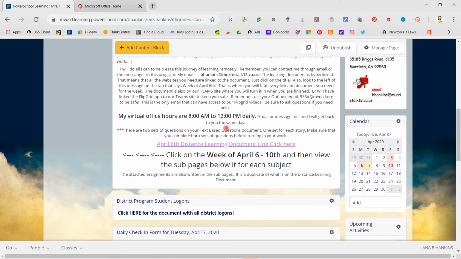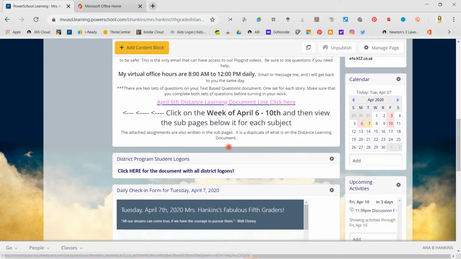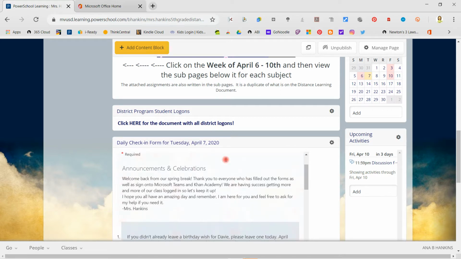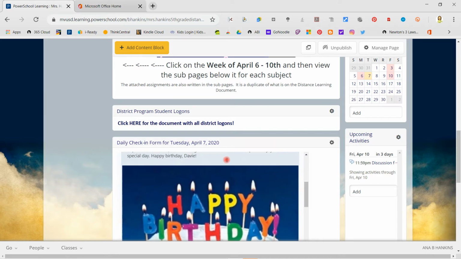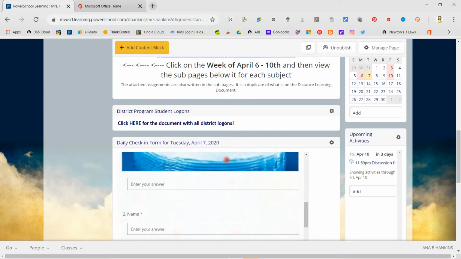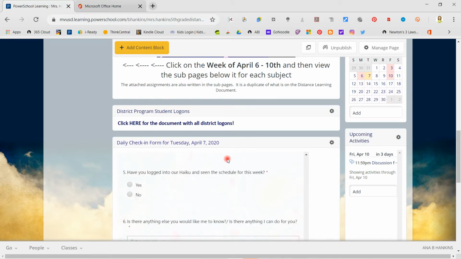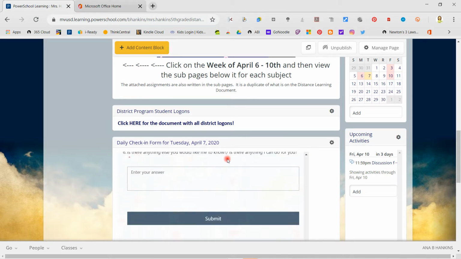We've got a link to our learning document right there. District logins, that means all the passwords for everything. We'll have a daily check-in down here embedded. Happy birthday to Davy and our other people that had April birthdays. Happy birthday to you. And this is our daily check-in to see how everybody is doing.